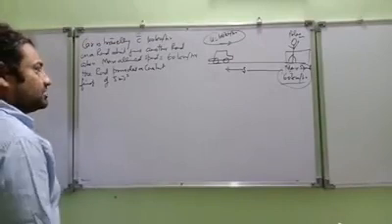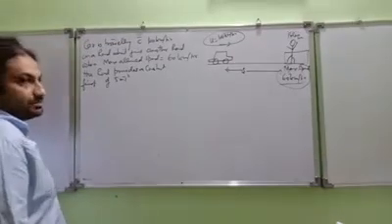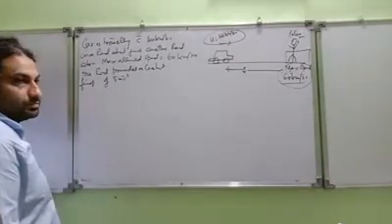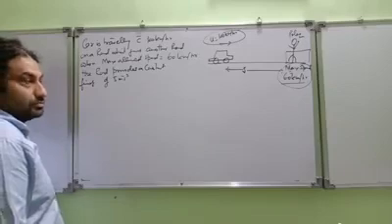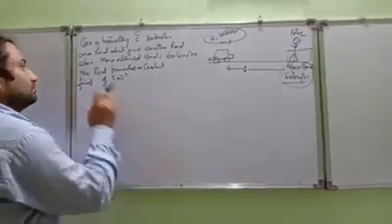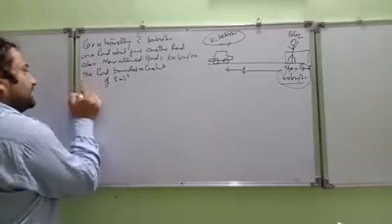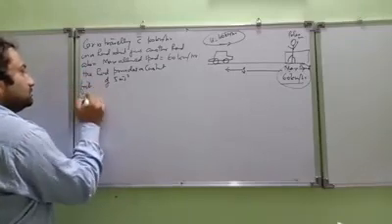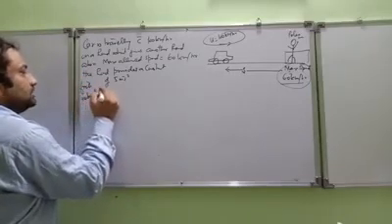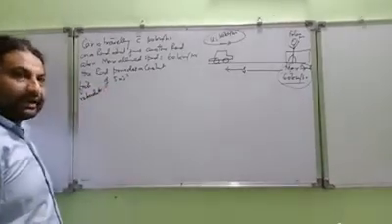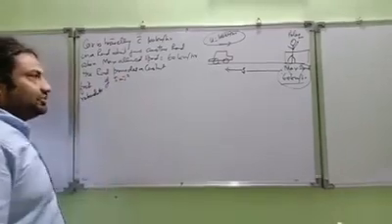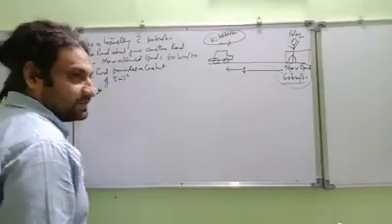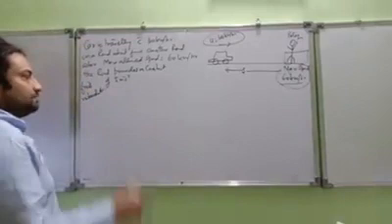Friction here means frictional retardation. Retardation, you understand? It is the negative acceleration. So this road provides a constant retardation of 5 meter per second square.